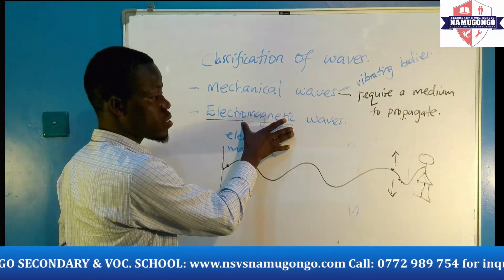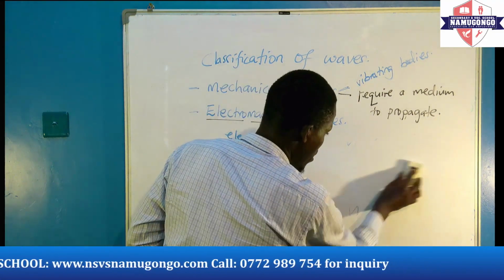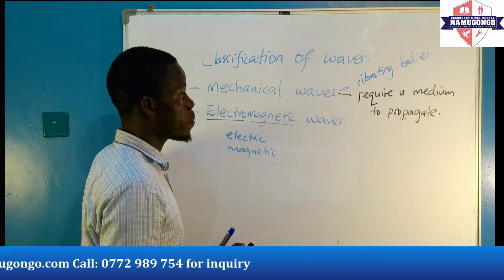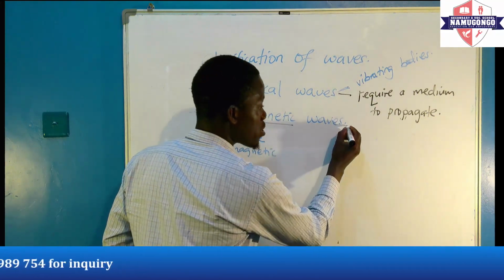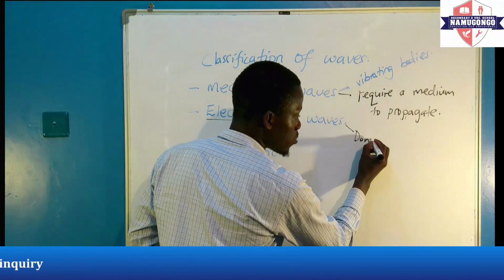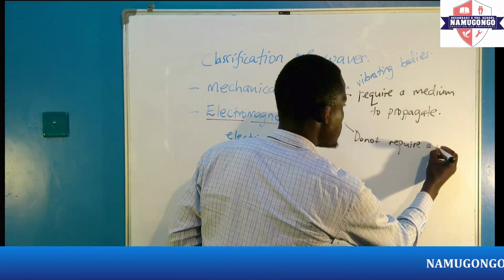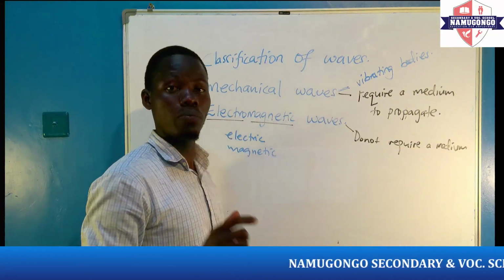These waves, not like the mechanical, do not require a medium. Remember we said mechanical waves require one. So these ones do not require a medium for them to propagate from one point to another.